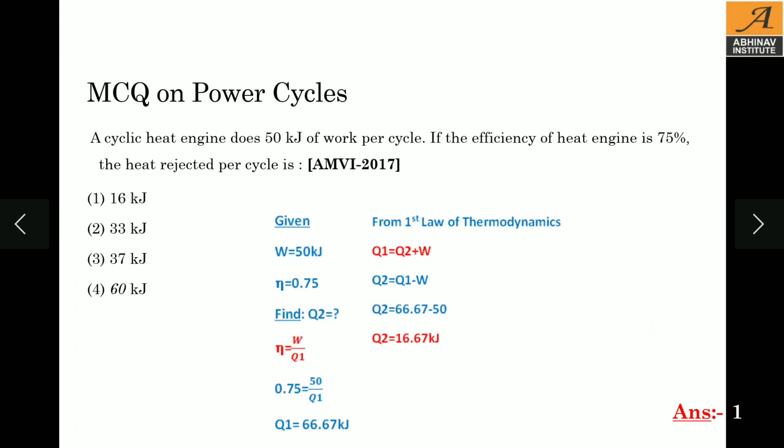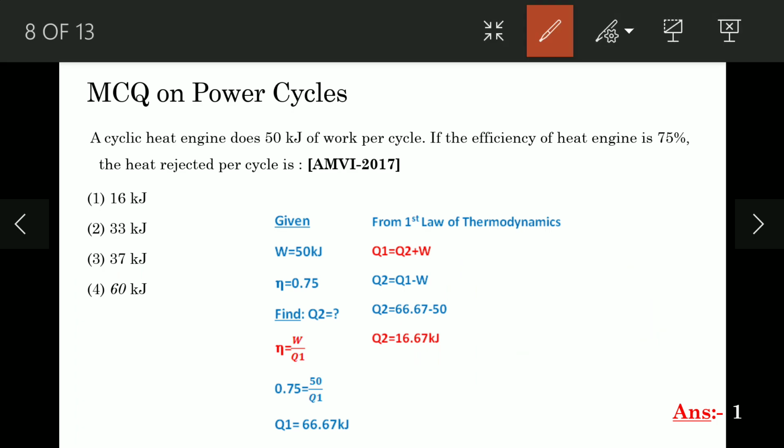Next MCQ. A cyclic heat engine does 50 kilojoule work per cycle. The efficiency of the heat engine is 75%. The heat rejected per cycle is, options are 16 kilojoule, 33 kilojoule, 37 kilojoule and 60 kilojoule.